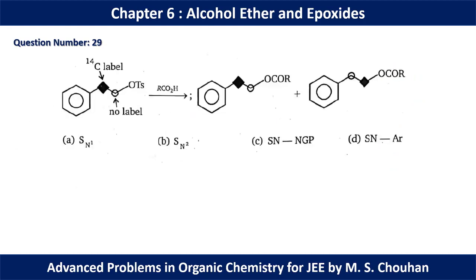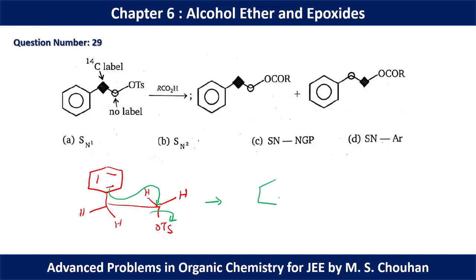In question number 29, it is a case of SN-NGP reaction. The phenyl group can show NGP here. So initially this pi bond will migrate and this OTs will be eliminated from the system.